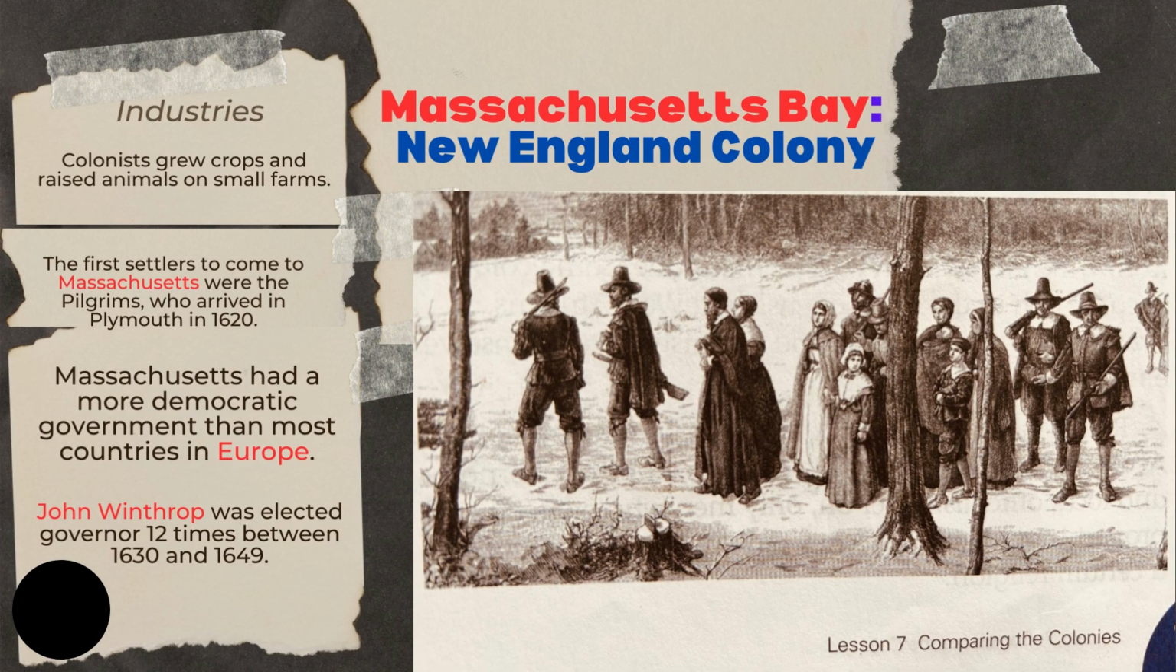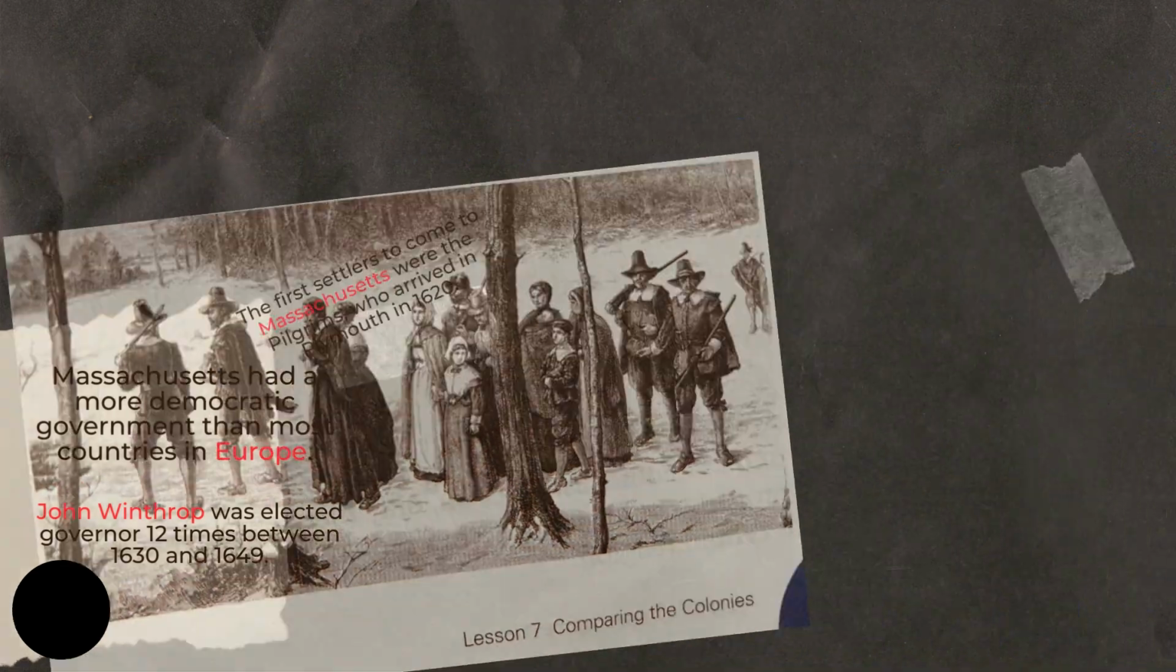Massachusetts Bay, that is a New England colony. So here are the industries: the colonists grew crops and raised animals on small farms. The first settlers to come to Massachusetts were the Pilgrims, who arrived in Plymouth in 1620. Massachusetts had a more democratic government than most countries in Europe. John Winthrop was elected to govern 12 times between 1630 and 1649.